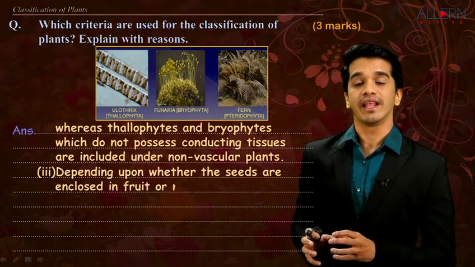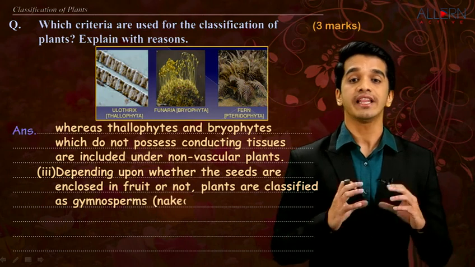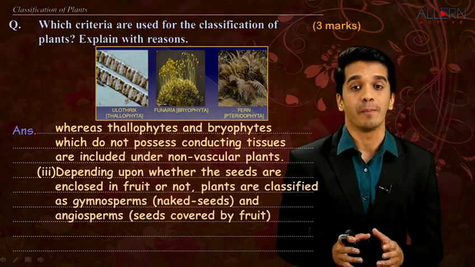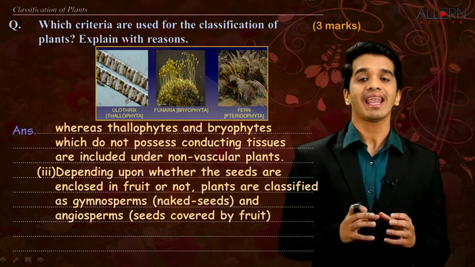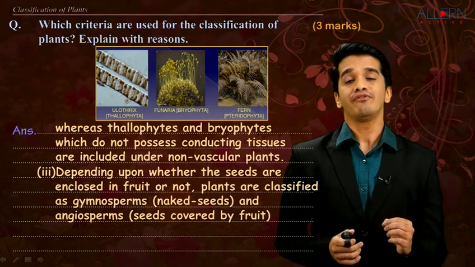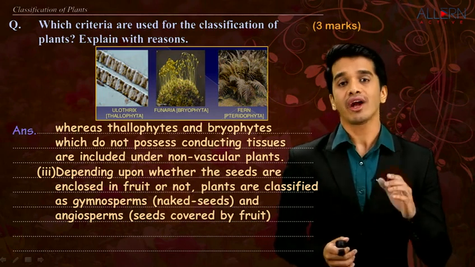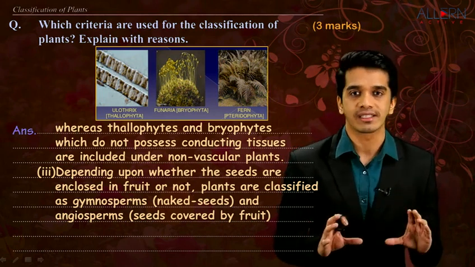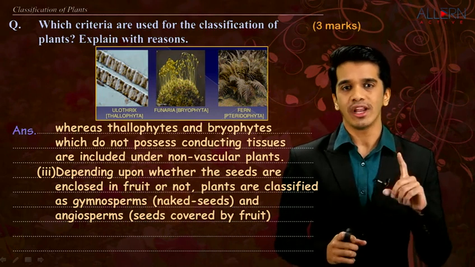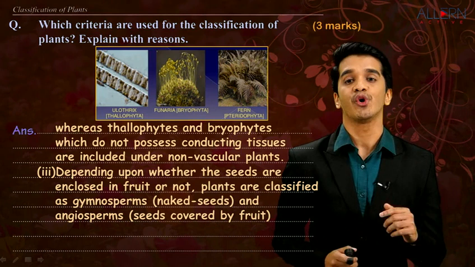Depending upon whether the seeds are enclosed in the fruit or not, plants are classified as gymnosperm, that means naked seeds, and angiosperm, that is seeds covered by the fruit. And if you see the seed structure, if you can cut the seed into two cots, that is called dicotyledons. And if there are no two cots, only one single cot, it is called monocotyledons.